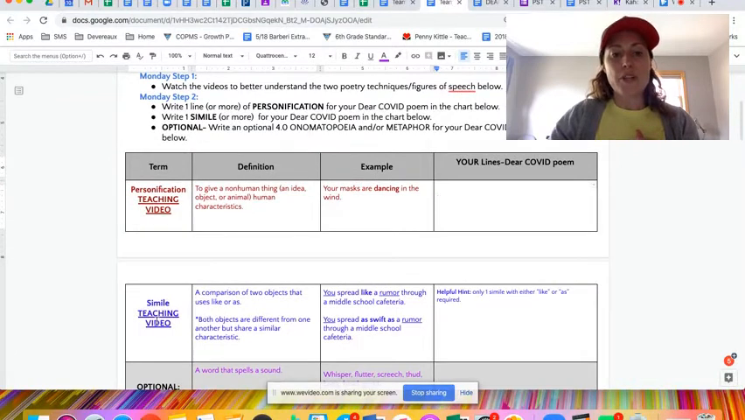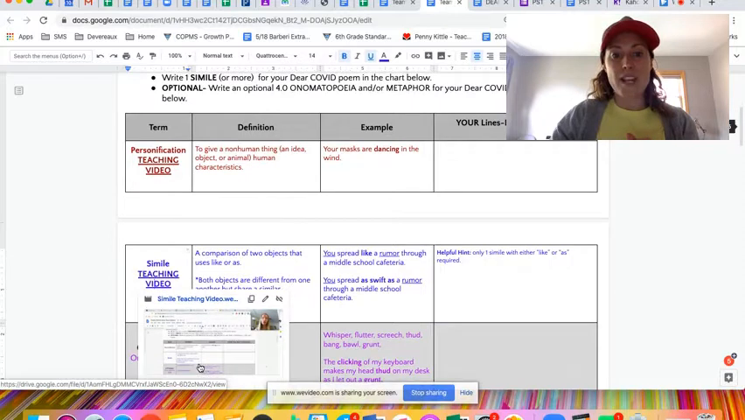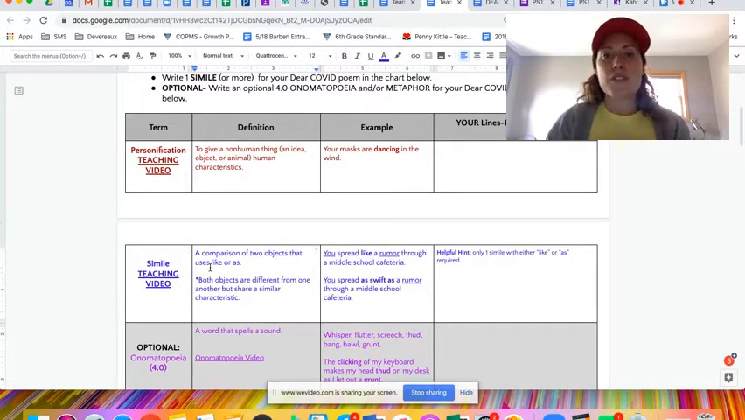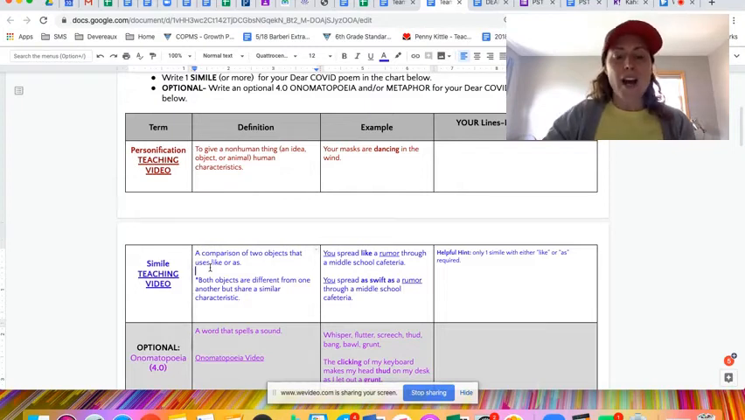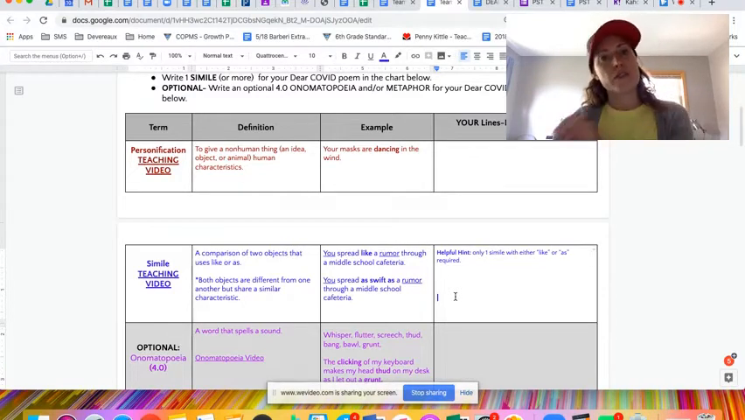The next thing will be to look at simile. The teaching video is here. Miss Smith, again, she does a great job talking through comparing 2 different things using like or as. She gives an example using like. She gives an example using as. I actually think it's easier to do as, but do whatever you want. You're just going to write 1 line here on the right side for your line, okay, of simile. So pick. I'm either going to do it using the word like or I'll do it using the word as.